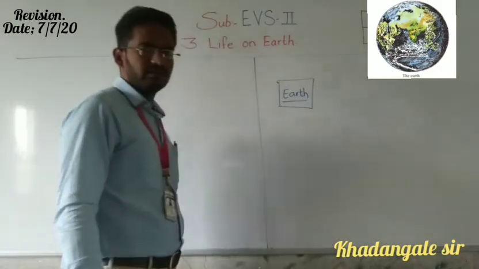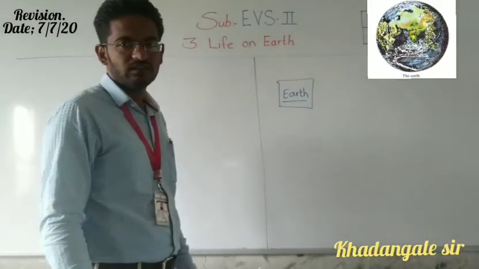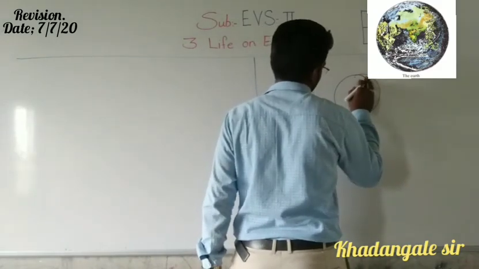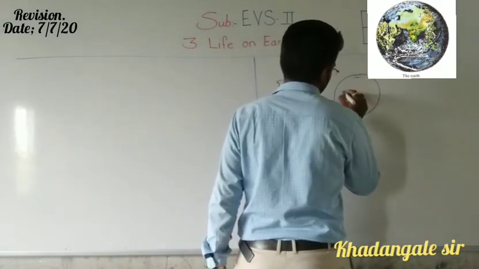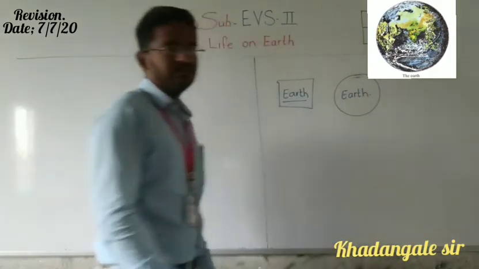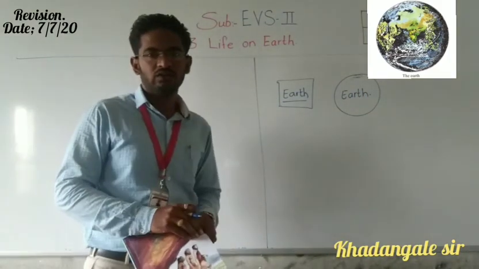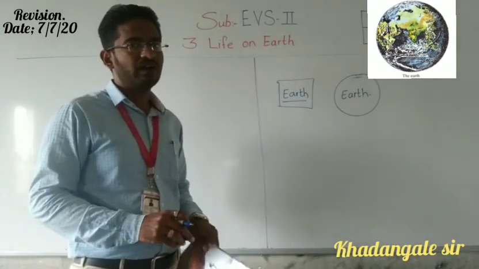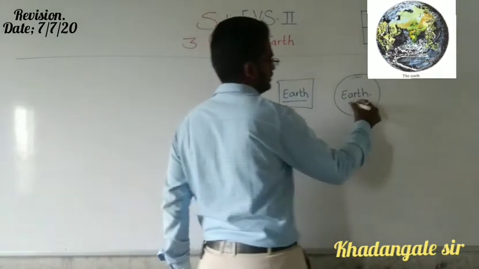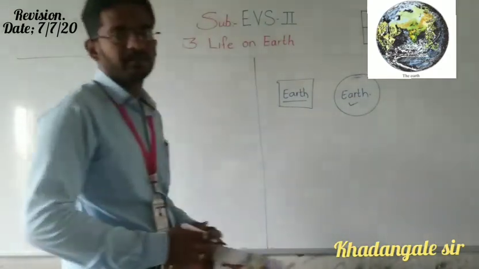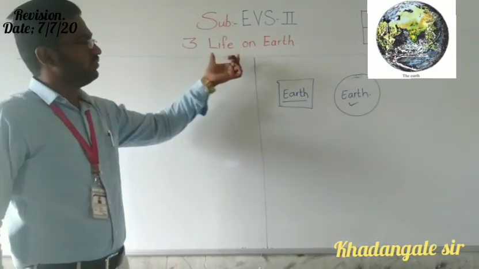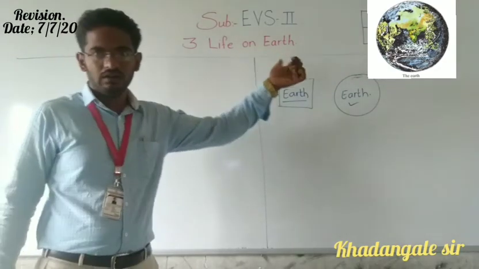Is our Earth shape like this or like this? Which one is correct? First one or second one? What is the shape of our Earth? This one. Correct. So we are going to learn life on Earth.